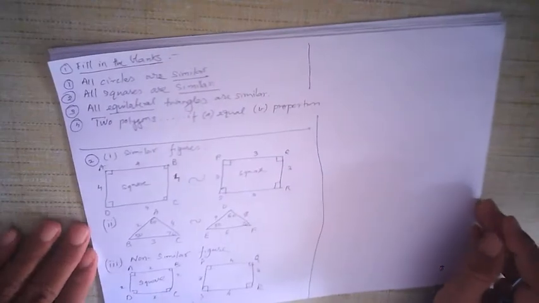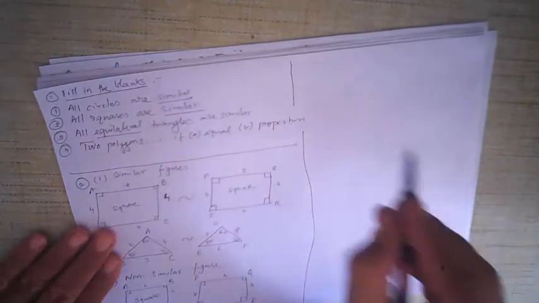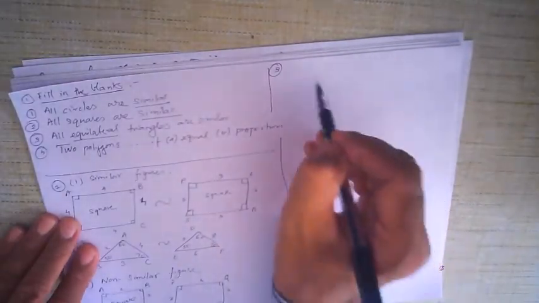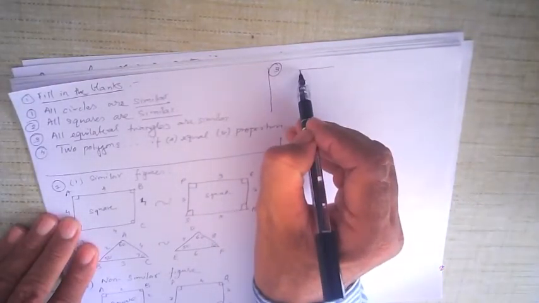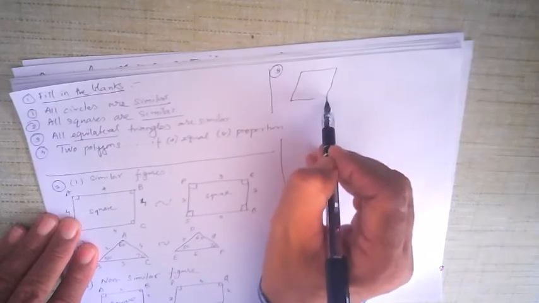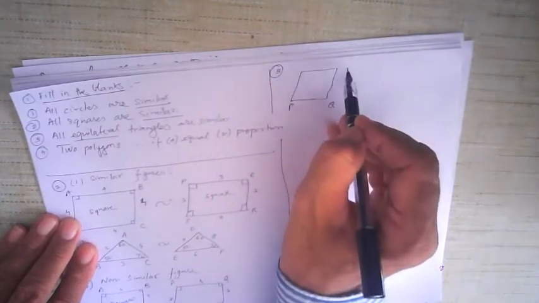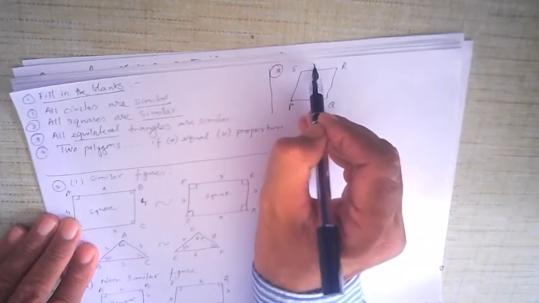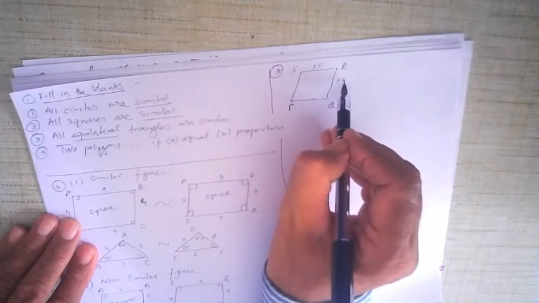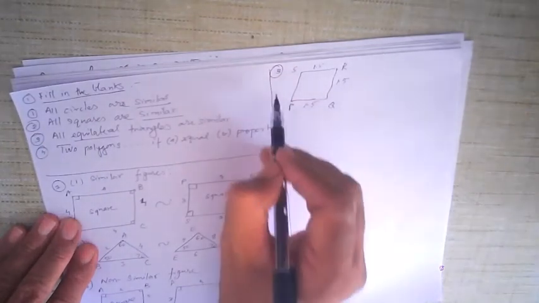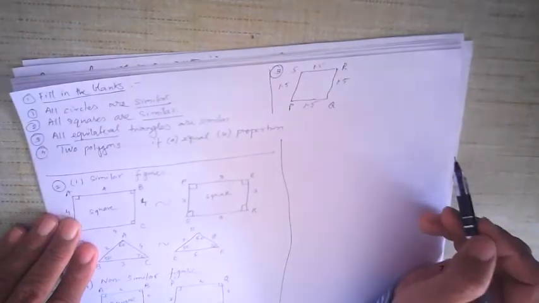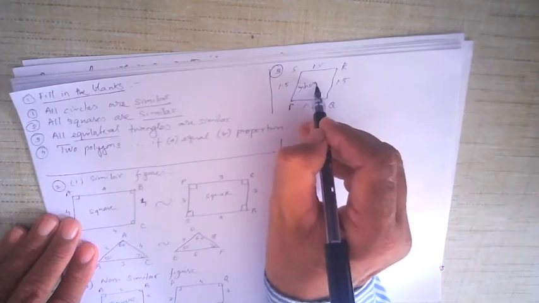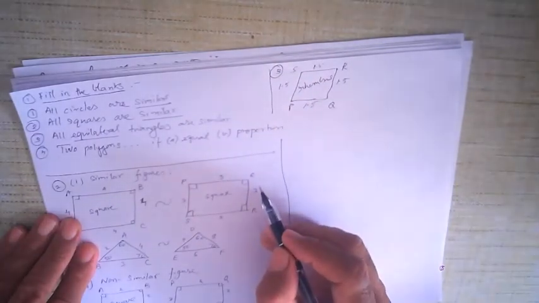Now let us take another example. State whether the following quadrilaterals are similar or not. Some figures are given here, okay. Here we have got PQRS, and 1.5, it's a square or a rhombus. In a square or rhombus, all the four sides are equal. So suppose this is a rhombus, okay. It doesn't look like a square because the angles are not 90 degrees. So this is a rhombus. But in a rhombus, all the four sides are equal.